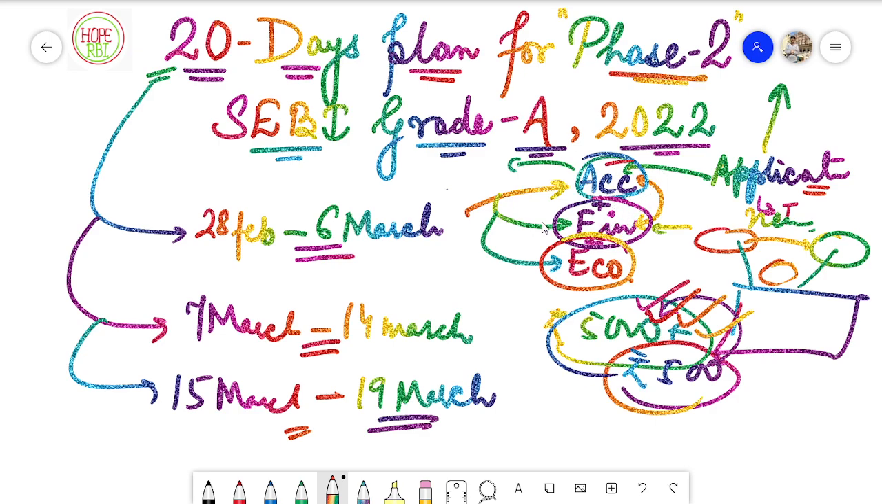And talking about the finance section, you already know what finance encompasses: the numericals regarding equity valuation, your bonds, your time value of money.